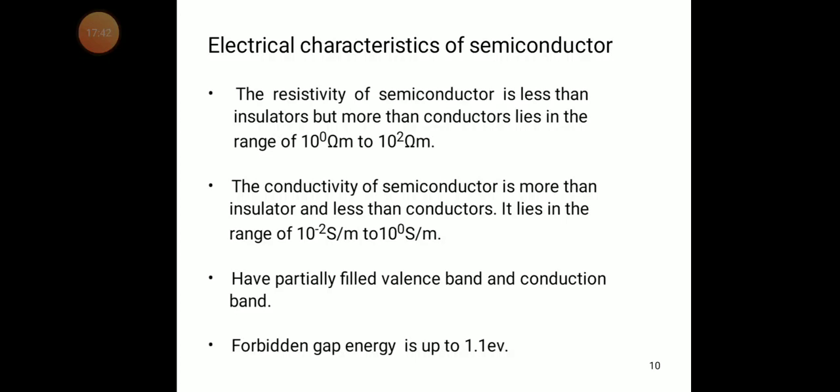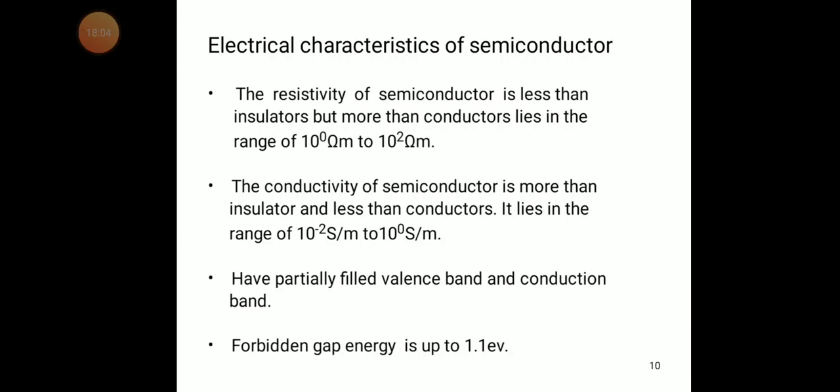The semiconductor has a partially filled valency band and conduction band. The meaning is that some vacancies are there, but in the insulator there is no vacancy, it is fully filled.